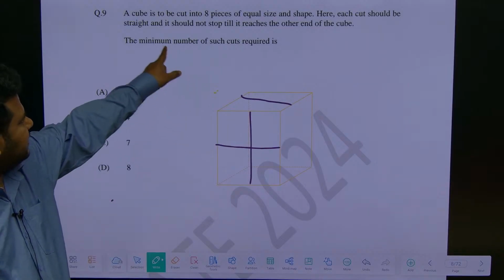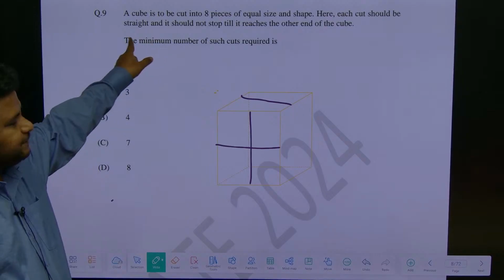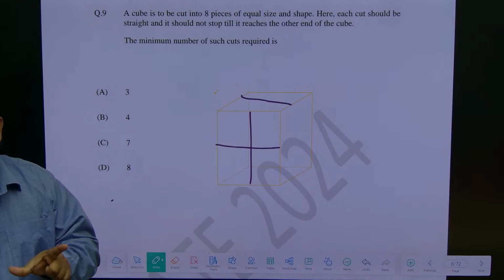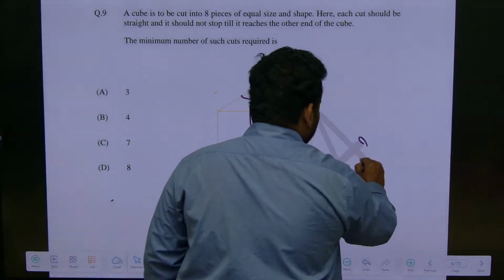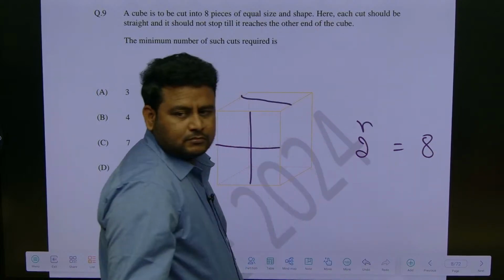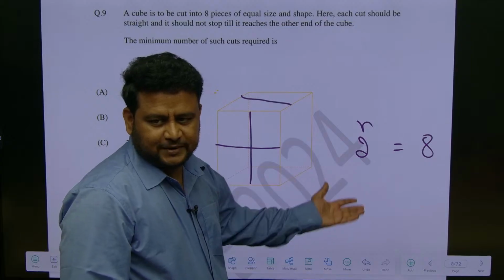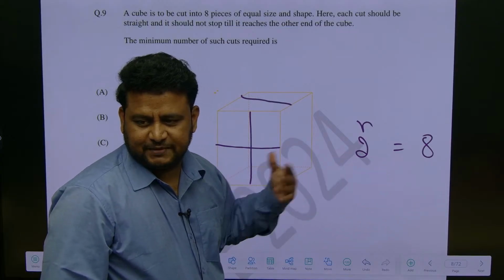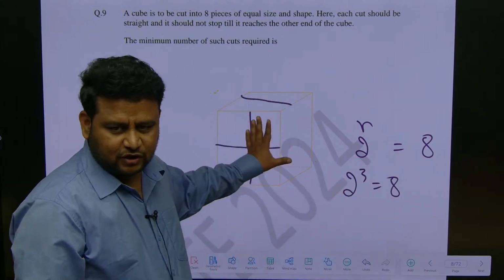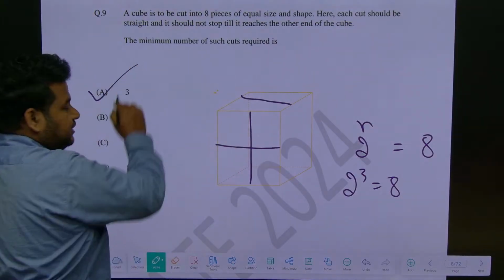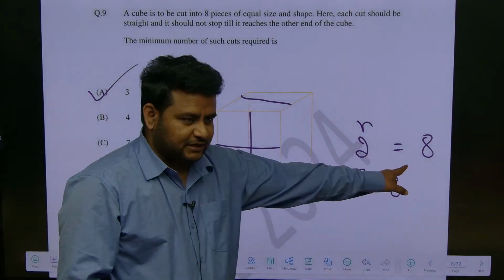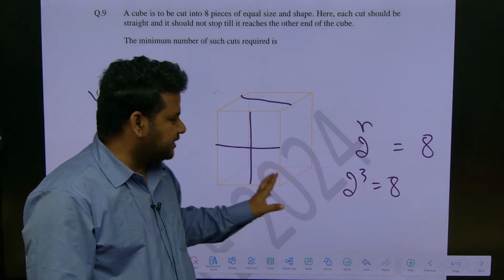See, here they are telling each cut should be straight, meaning a line will have how many endpoints? 2. So, 2 will be there. We have to get how many cubes? 8. So, 2 to the power of n should be equal to 8. How many cuts are required to make it 8? n should be equal to 3 minimum. That is 2 cube will give us 8. This way you can also solve without drawing. So, the answer will be 3. They are asking minimum. To get the minimum, 2 power n should be equal to 8. Understood?